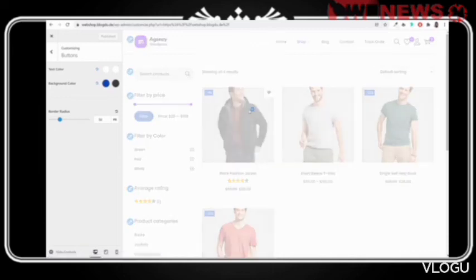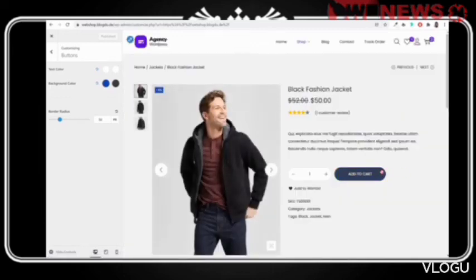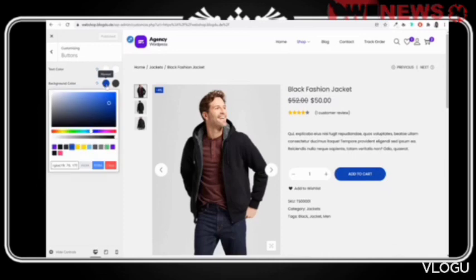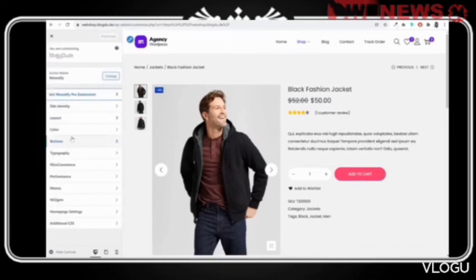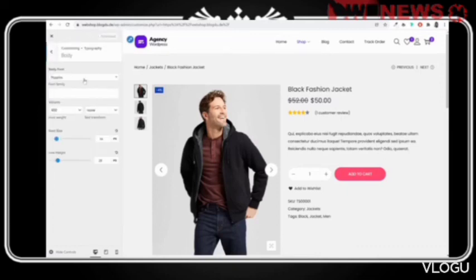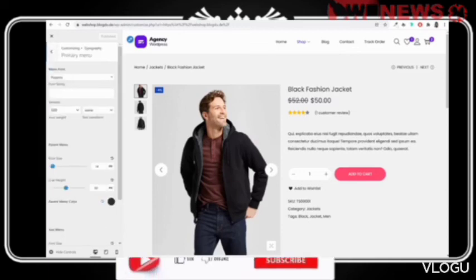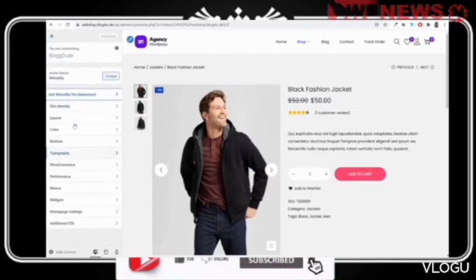So if I open this product, for example, as you can see, this is the background color for this button. Maybe I don't want this color, I want pink color or some random color. You can have that as well. Okay, then background hover color, you can set that as well. Typography, I think we have already set Poppins and Domine. Okay, primary heading, for heading you can set Domine if you want.